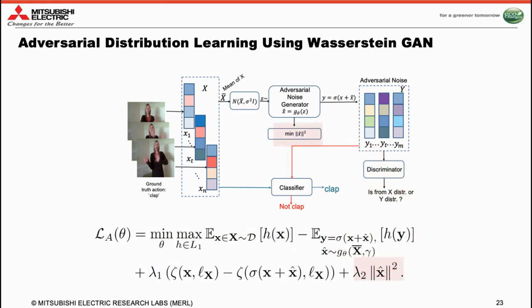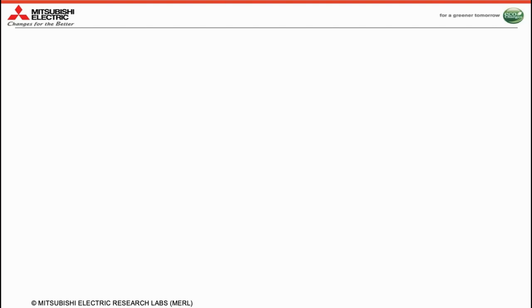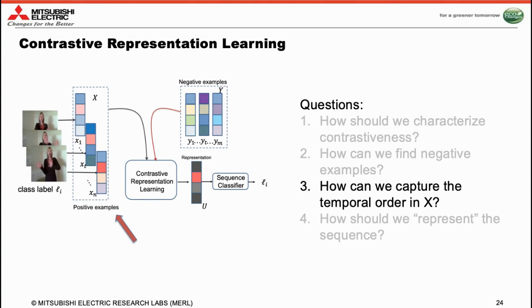Finally, we also want our generated noise to be of minimal strength. This is achieved via this part of the objective. Thus, our full formulation produces negative examples conditioned on the provided positive examples. Our negative examples are produced in such a way that they do not contain any information that the classifier thinks is important for recognition. Further, using an adversarial distribution generator allows for sampling as many negative examples as we want, irrespective of the number of frames in the positive set. Now, our next question is how can we characterize our temporal ordering within the set X?